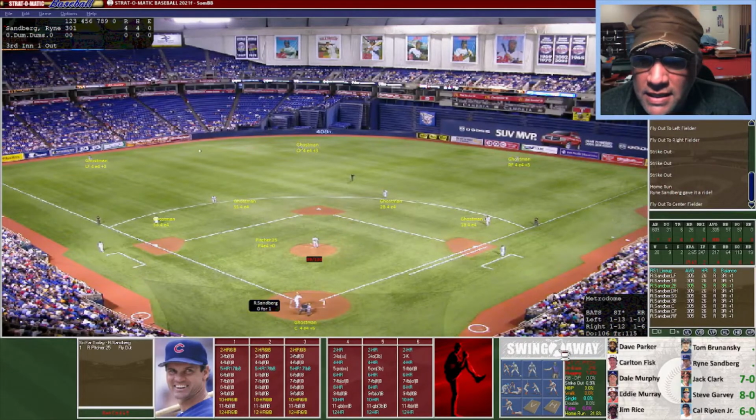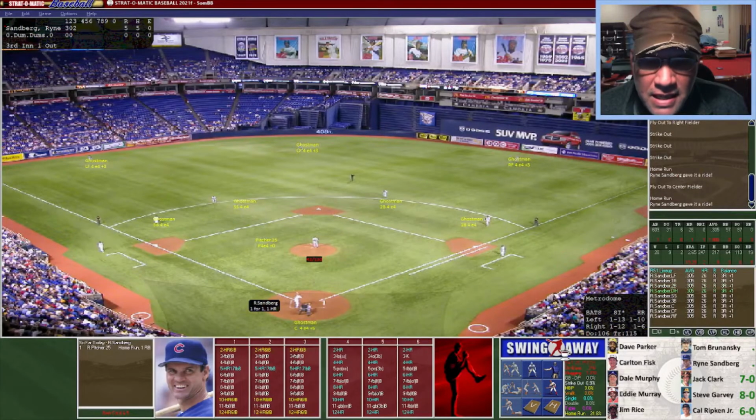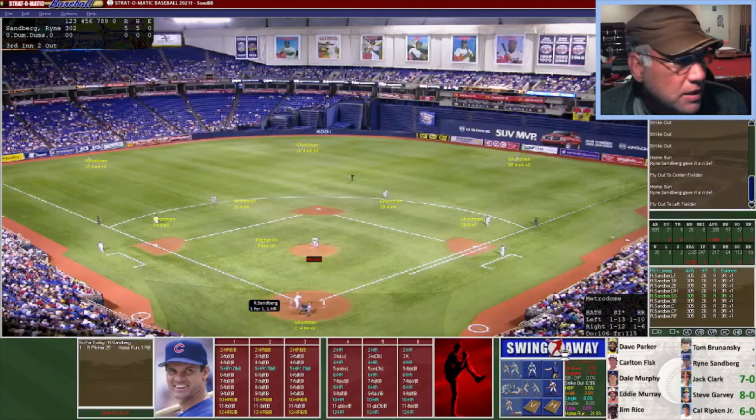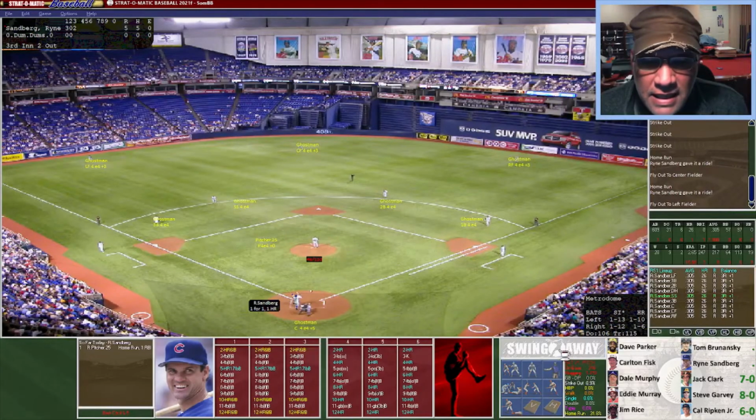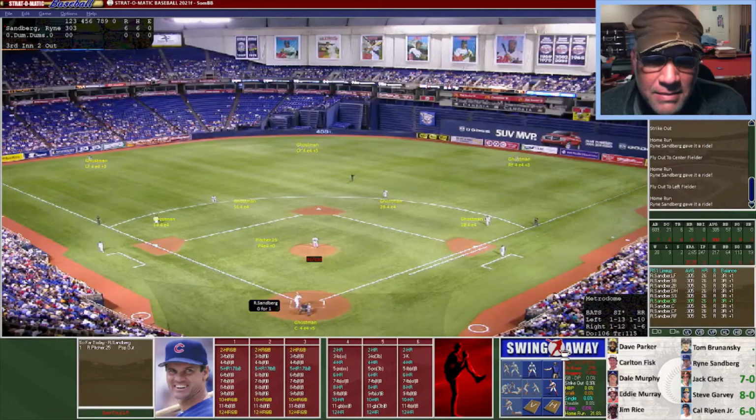Sandberg with a swing. He's going to hit it to left field. It's going to try to make it out, and just does about 3 rows in. That is his 5th home run. He needs to tie Ripken with 1 more home run. He's going to hit a fly ball to left field. That's not going to do it. So right now he is at 5. He needs 1 more again to tie Ripken. He goes opposite field, and that one's going to get out of here. That's going to be a home run number 6. He is tied with Ripken for 3rd.